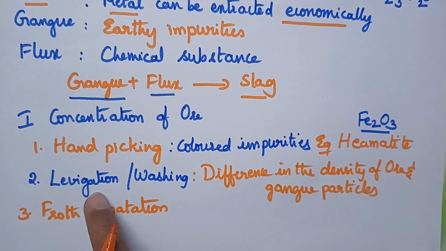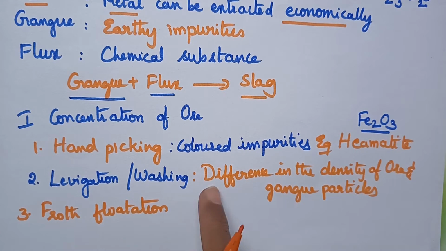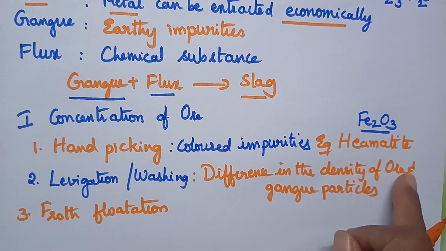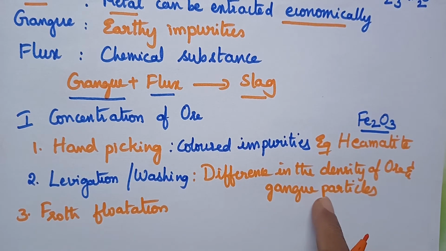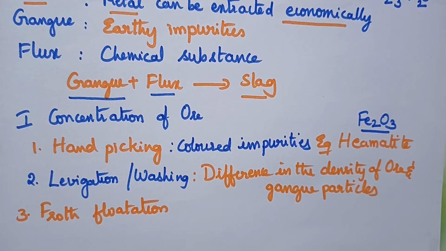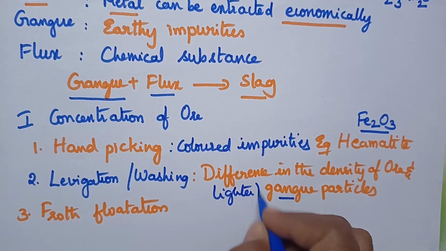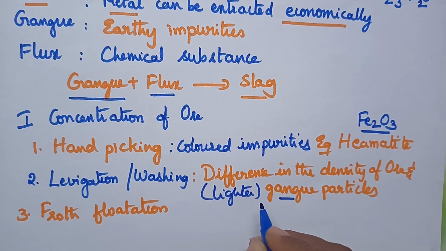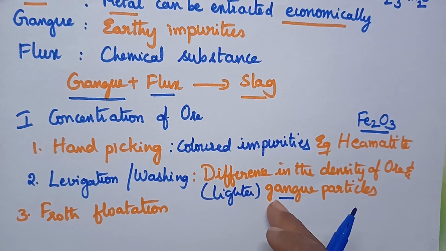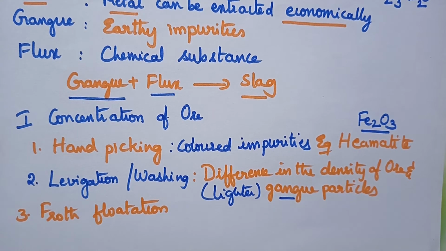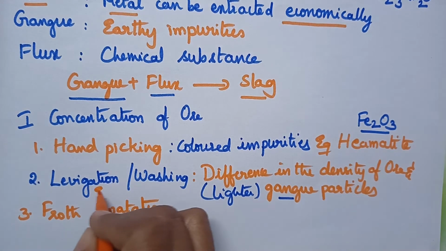Always remember that the gangue particles, being lighter, can be washed out with water. In that way, the gangue particles can be separated from the ore. This technique is highly useful for the concentration of sulfide ore, especially for the purification of galena.